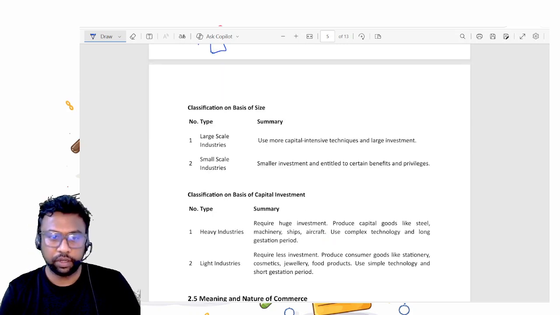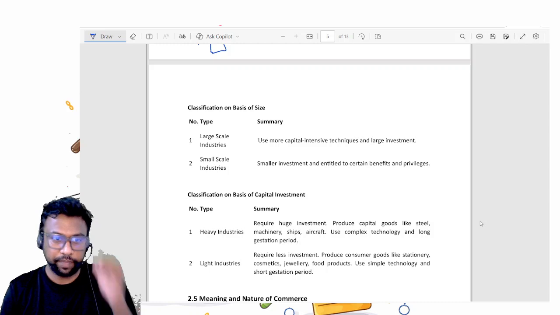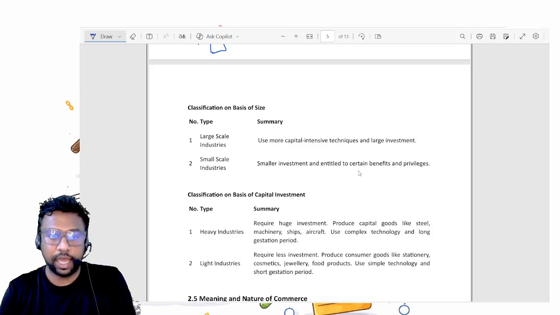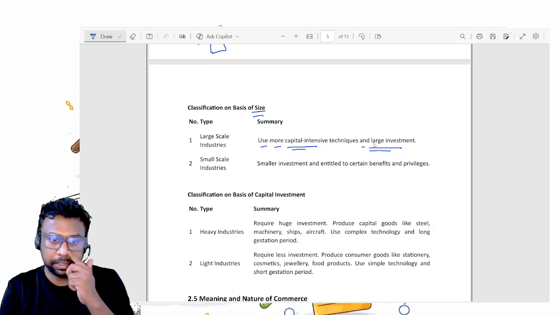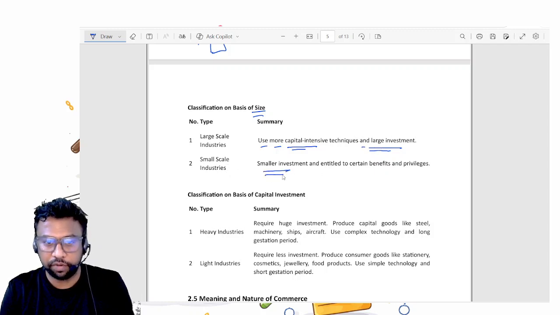Okay, now next is your classification of industry based on the size and capital investment. Based on size, a large scale industry uses more capital and large investment. We will discuss this in the next point. Small scale industries have smaller investment. Now investment means how much money you have to put.